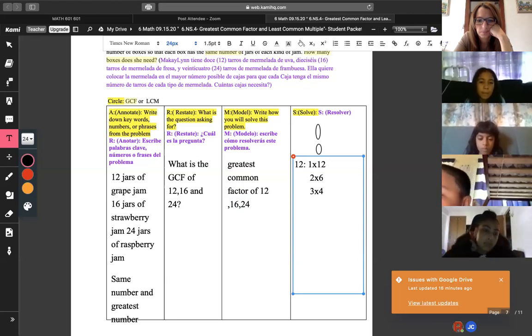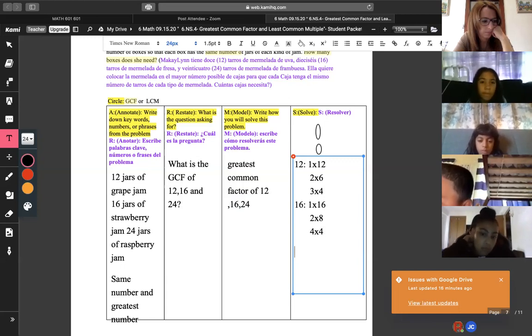The next one is the number 16, correct? The first one is 1 times 16, which everybody knows is the easiest. 2 times 8 goes into 16. And then we have 4 times 4, right, guys? So far, so good, Miss Canella, right?